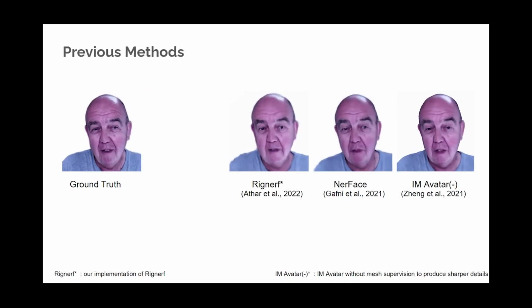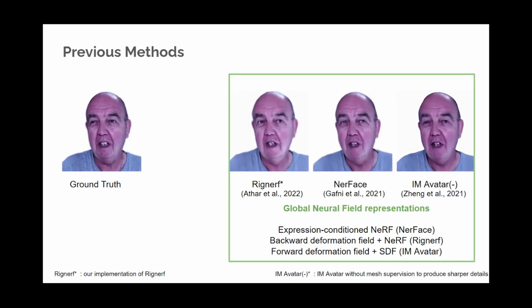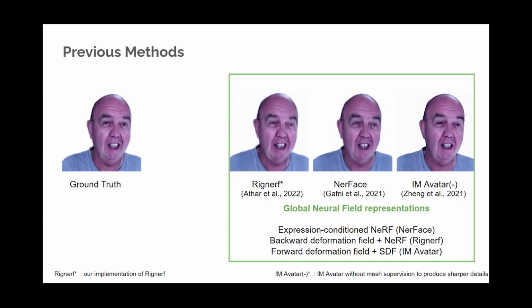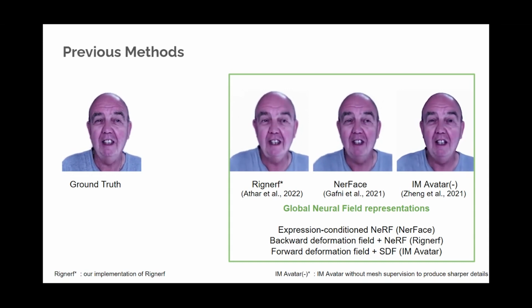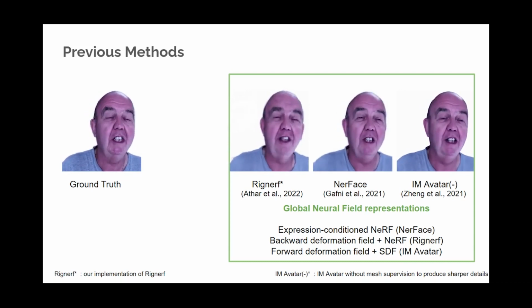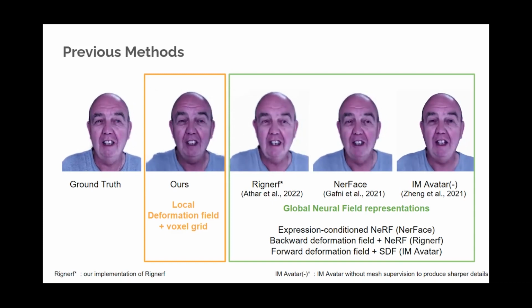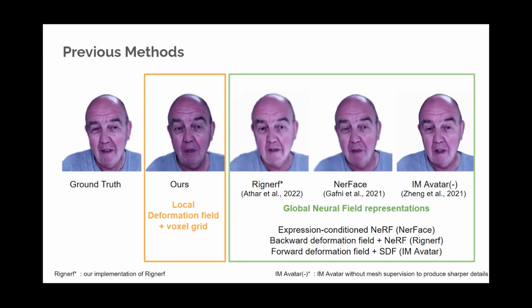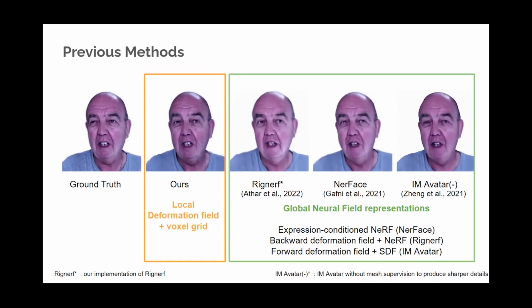Previous methods have combined neural implicit methods with 3D parametric face models to represent personalized detail such as hair and accessories, as well as nonlinear deformations. However, none of the methods above is able to reconstruct fine details such as wrinkles around eyes and sharp mouth interior. We propose a pipeline that decomposes a backward deformation field into local fields centered at facial key points and use voxel grid to represent the canonical space, which provides higher capacity for details.